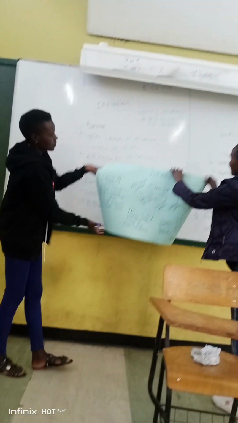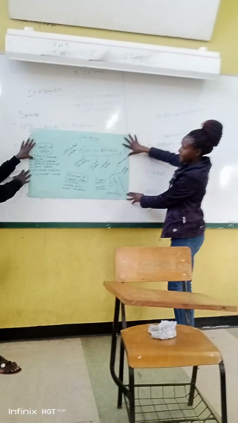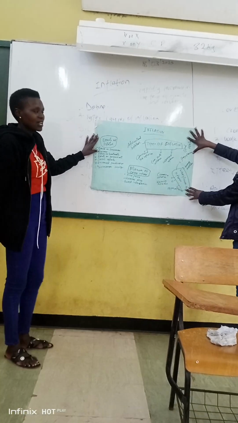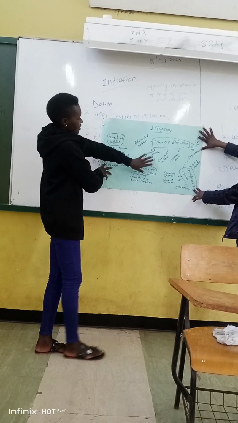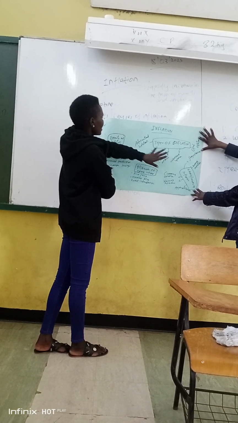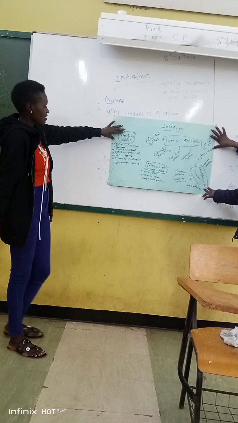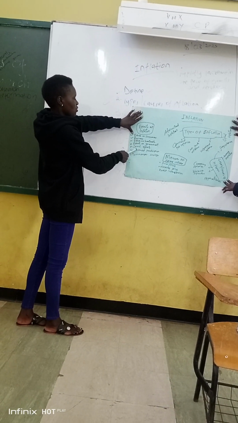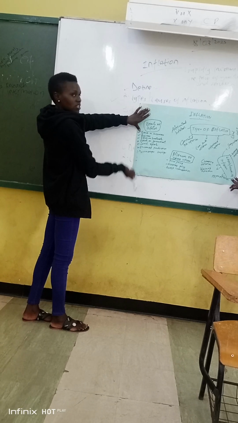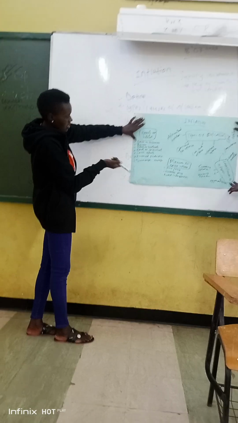Thank you. Okay, as you can see, we have defined the term inflation, which is the rapid increase in the price of commodities. We have looked at the types: demand, output, imported, and administered. We have looked also at the effects. Here are my effects. You can add on them: effects on consumers, business, effects on investment, effects on government, social effects, increased production, discouraged savings.